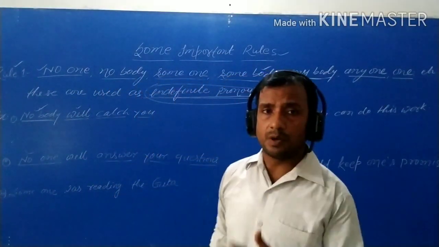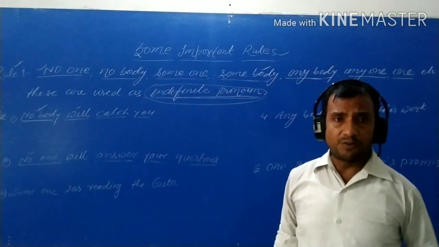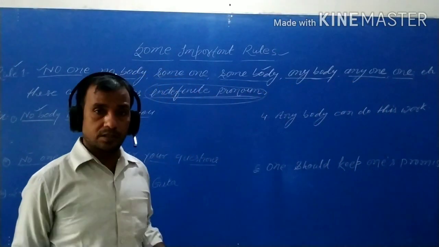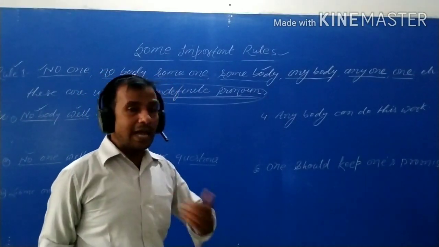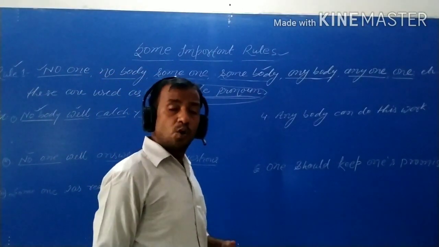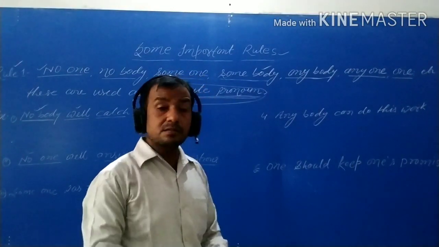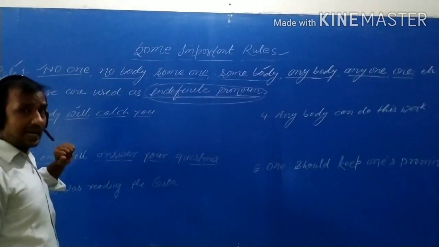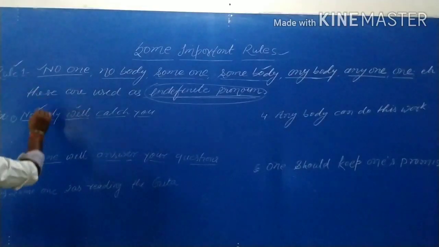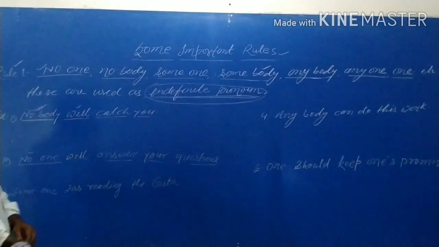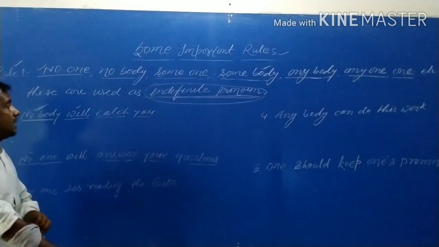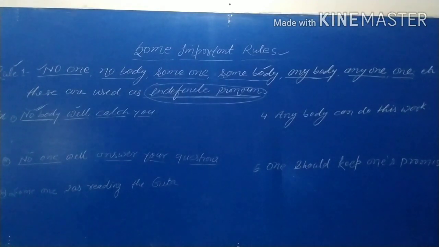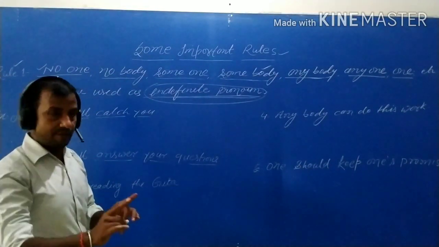What is the meaning of indefinite pronoun? An indefinite pronoun refers to a thing that is indefinite, not a clear word, not something that shows who does this work. If I am teaching you, that is certain, but that anybody will teach you is uncertain. That means it is indefinite. If these words are used as a subject in a sentence, then these words have to be removed while we transform the sentence into passive voice.